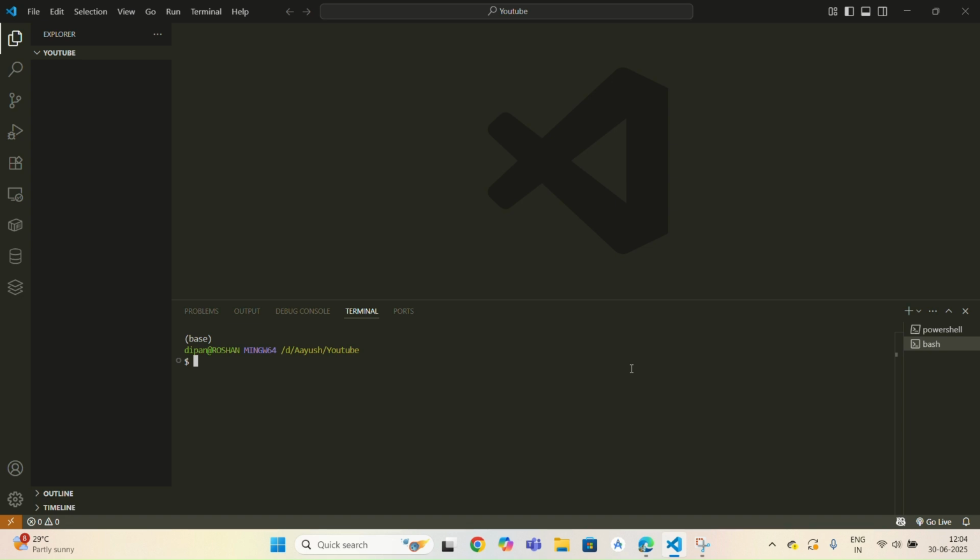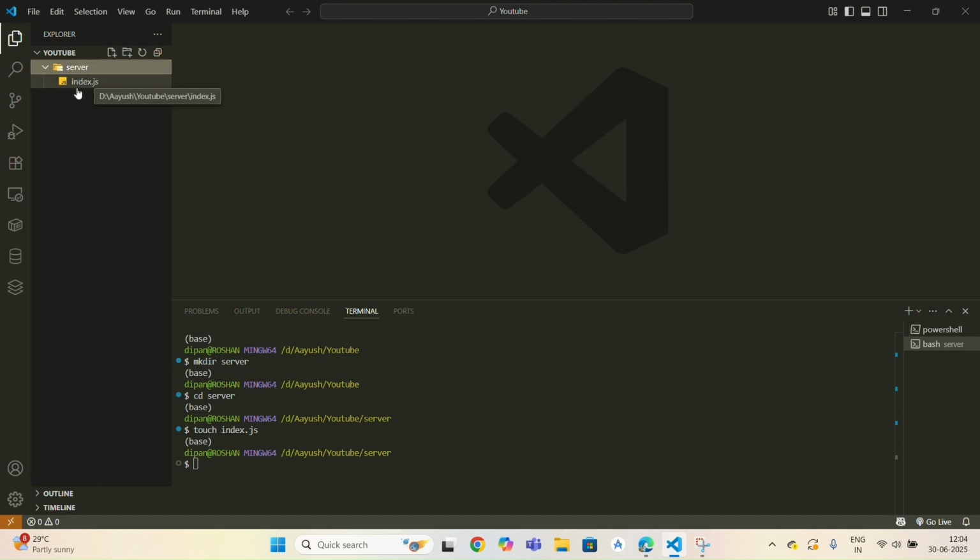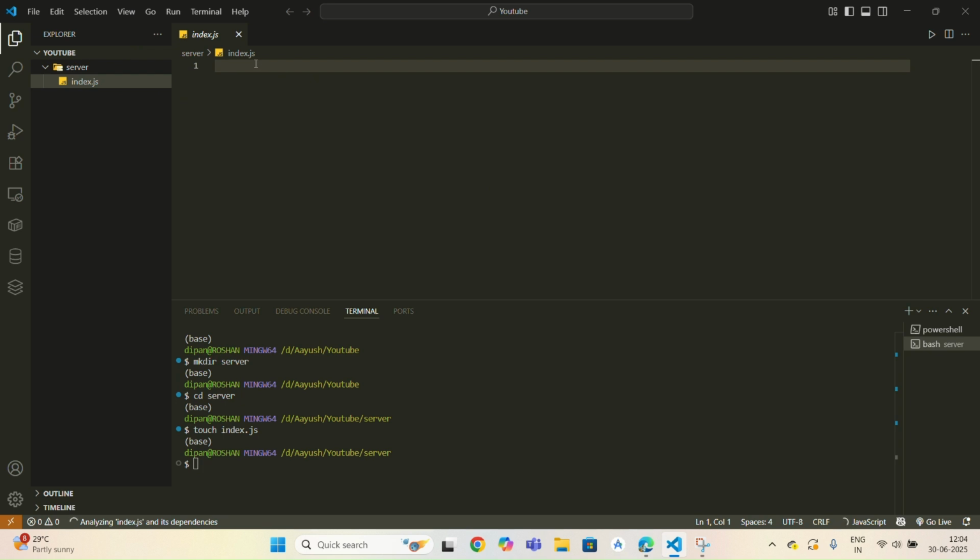First we will make a directory, server. You can do this in the GUI itself. You can see a server folder is made. Now inside that server, let's make a file called index.js. You can see a new file is created. Now here we will write our code for the server. So let's start the coding part.